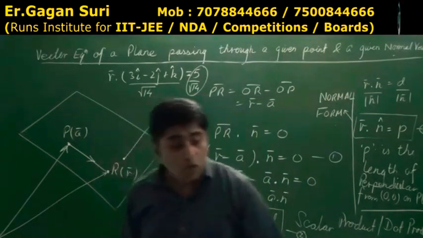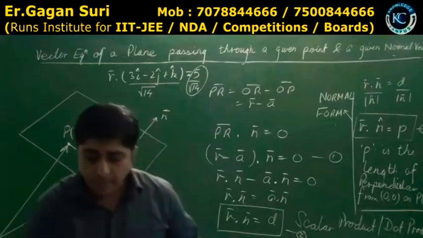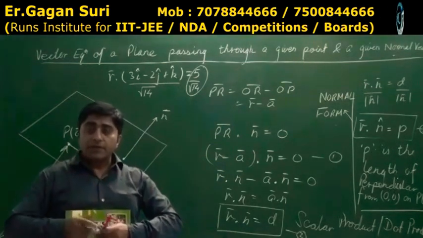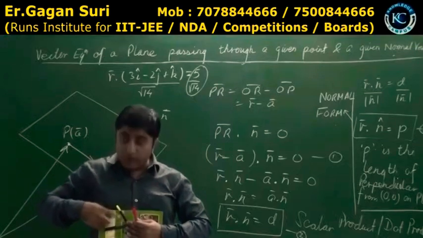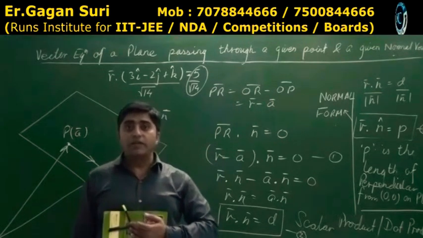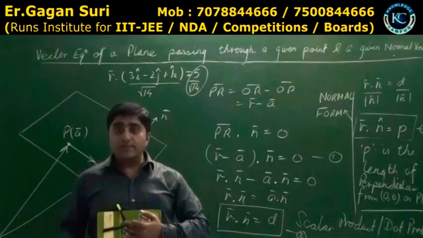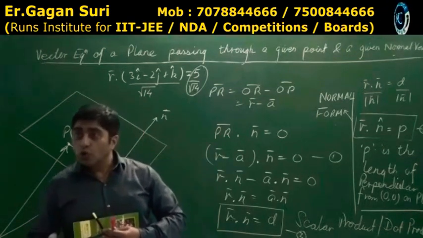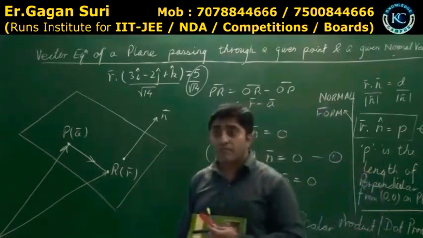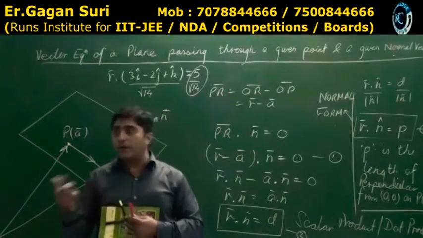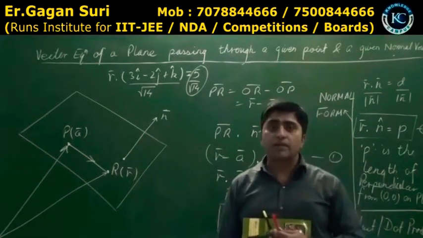Say for example, rather than giving the normal directly, I might say sometimes that there are two vectors in this plane, one vector is this and another vector is this. So we are given two vectors, not the normal. How will we find the normal? With the help of these two, by taking the cross product. Because if you have two vectors and you need a vector perpendicular to them, you take the normal vector. I will try to hide the normal vector every time in some way. Your smartness will lead you to easy results, and I have told you every result in advance.